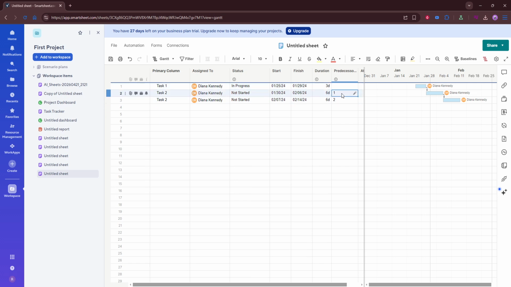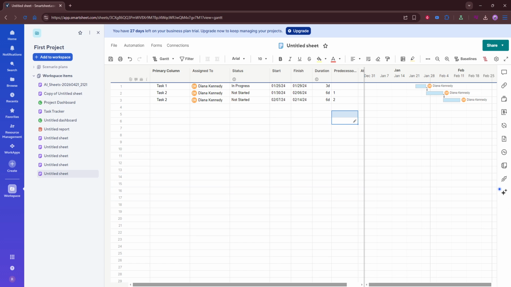Now enter the row number of the task that must happen first. For example, if one task depends on a task listed on row 5, you would enter that row number into the predecessors cell for the dependent task. This tells Smartsheet that the current task should be scheduled in relation to that earlier one.